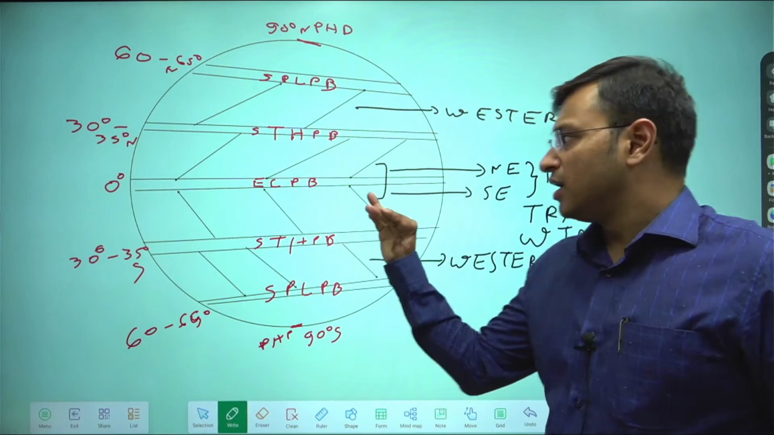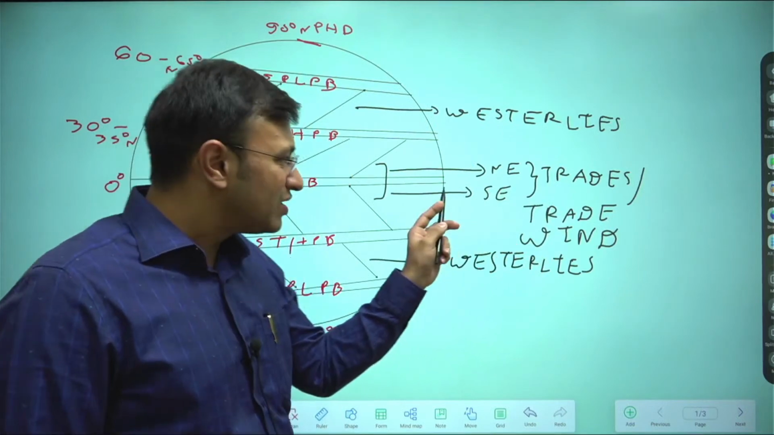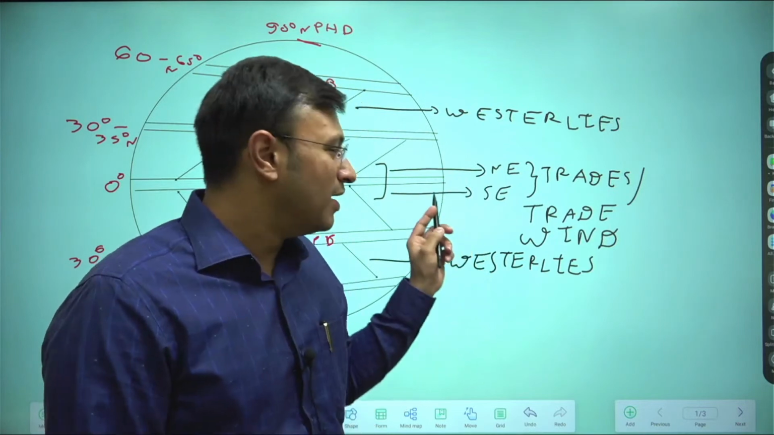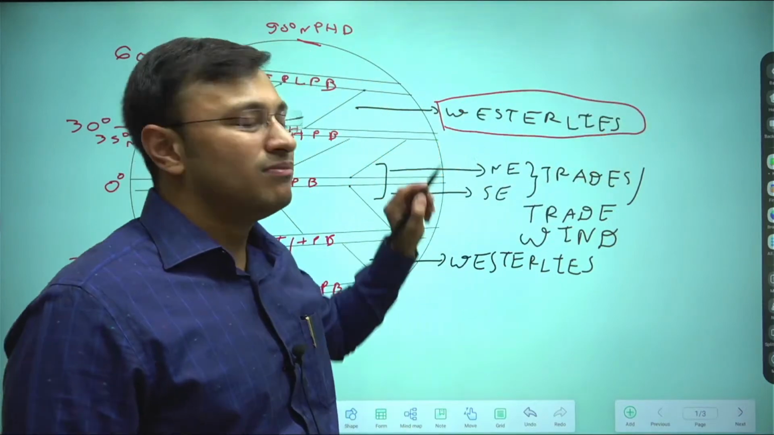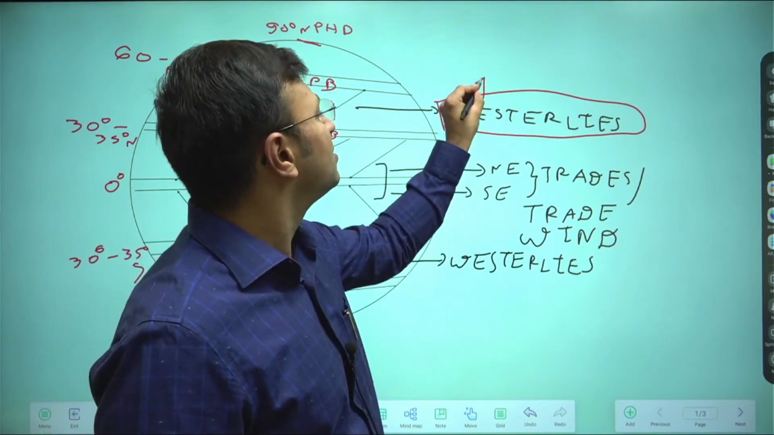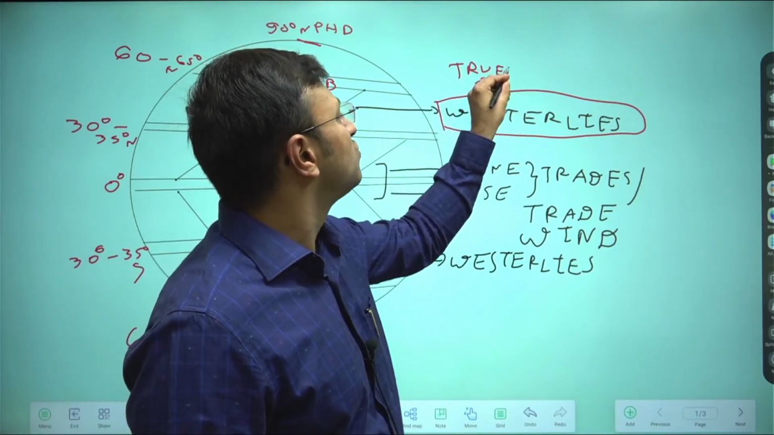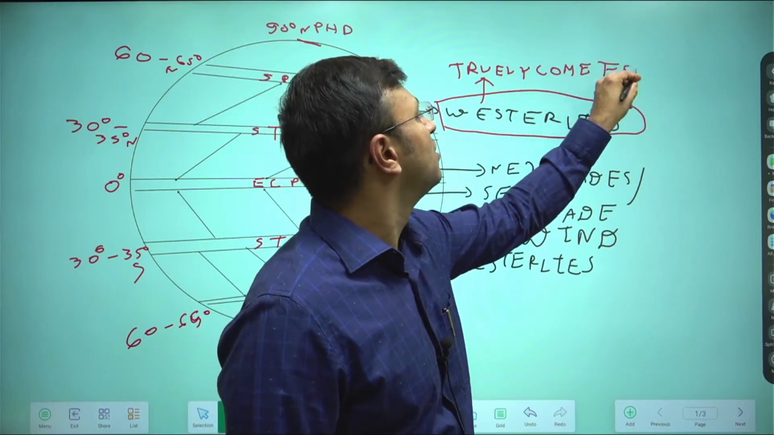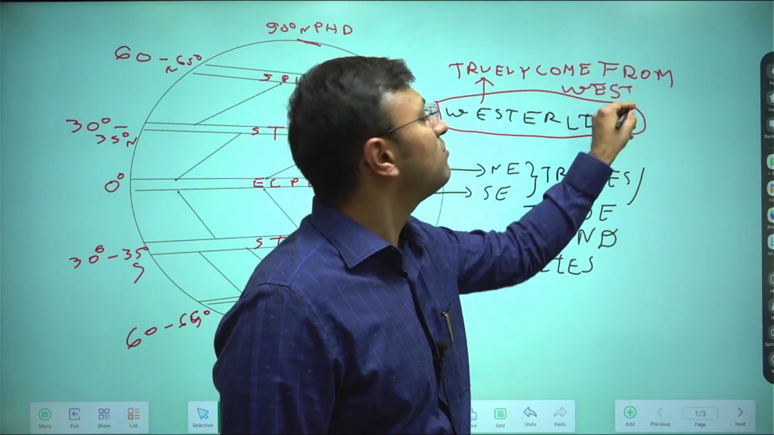So the trade winds, the southeast trade winds and the northeast trade winds, will not deflect so much. Why? Because you are in the equatorial latitudes and we are in the tropical latitudes, so the deflection will be slightly less, but the westerlies will deflect much further as compared to the easterlies. So westerlies will truly come from the west.